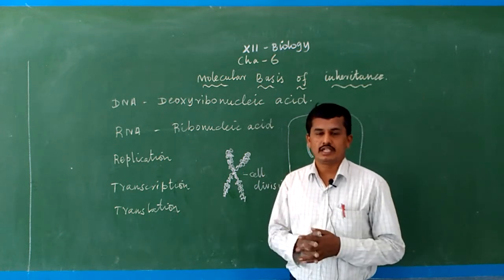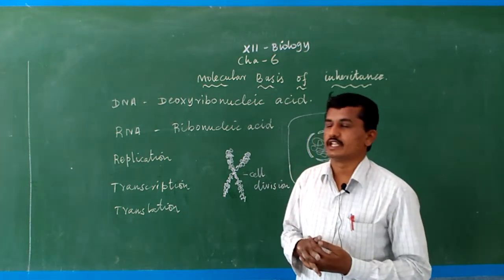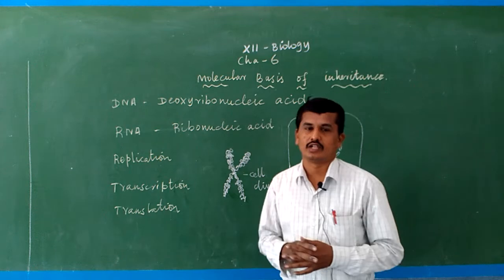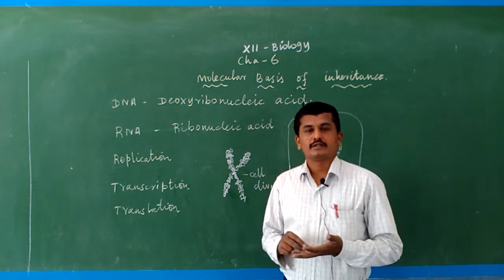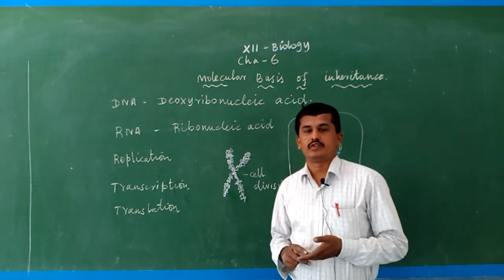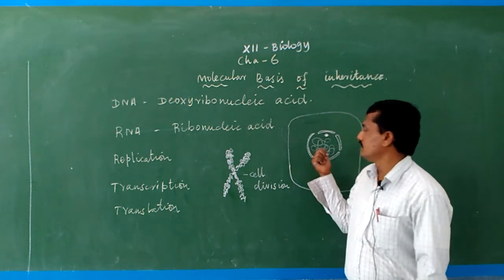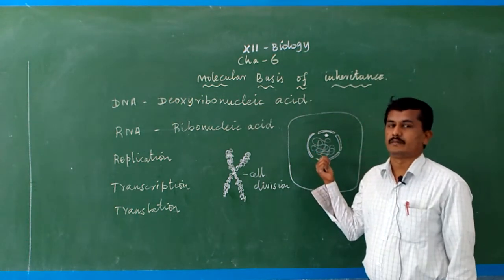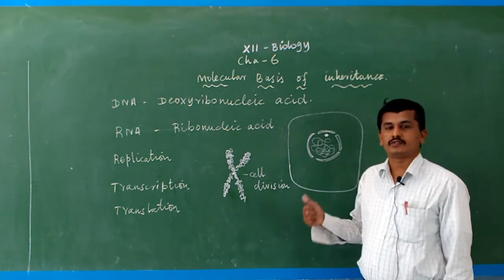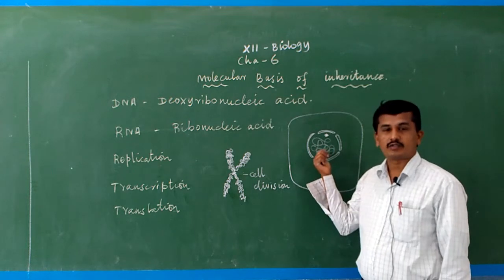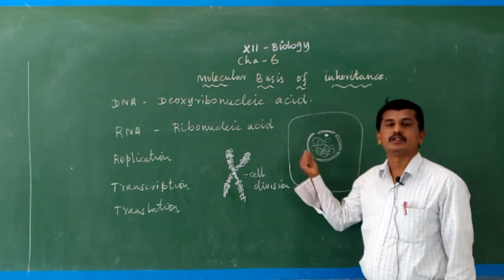In the interphase nucleus, in G1 stage, the nucleus contains chromatin reticulum. In S phase also, DNA as chromatin reticulum is present inside the nucleus.